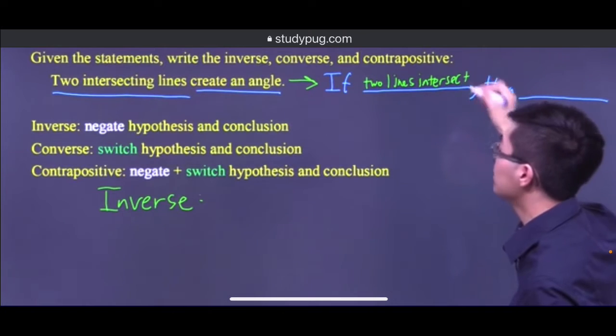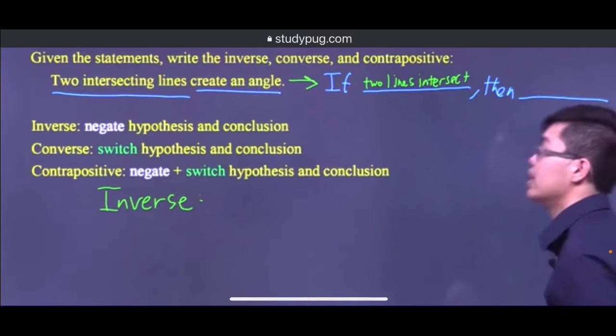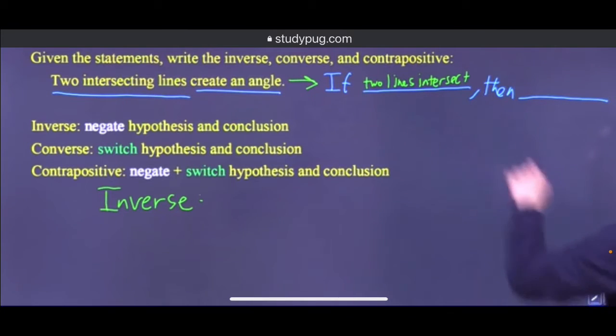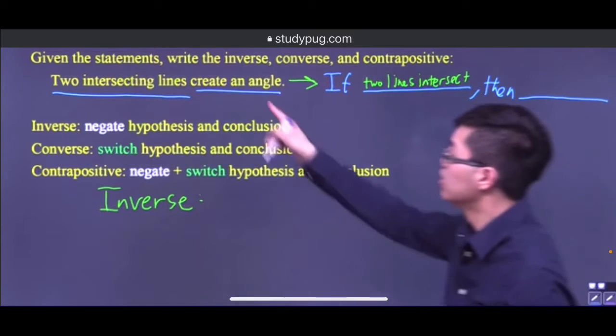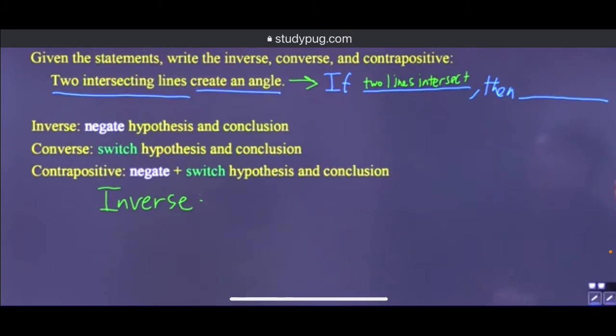As you can see, I just reworded the sentence a little bit. Instead of two intersecting lines, I wrote two lines intersect, so it makes more sense. So we have, if two lines intersect, then it will create an angle. Okay, so we have our if-then statement.